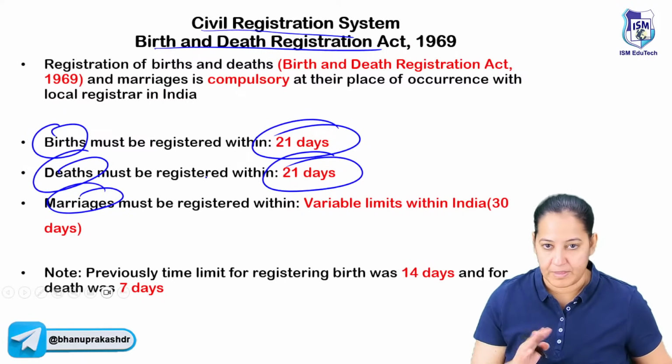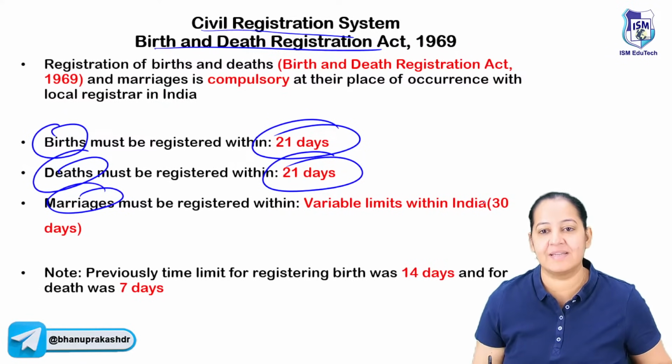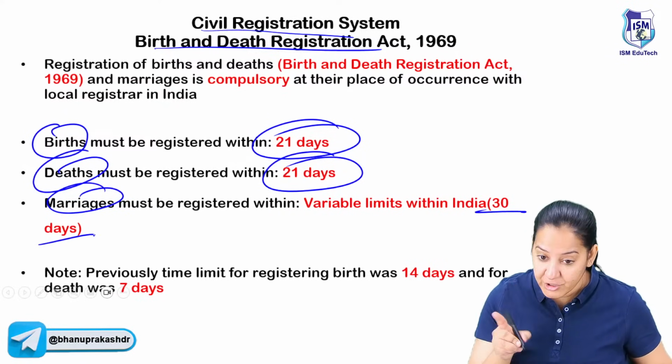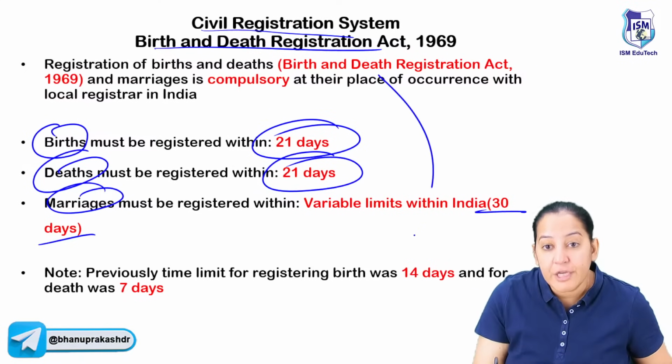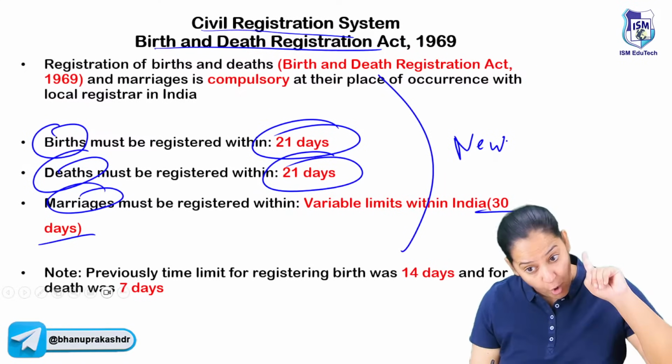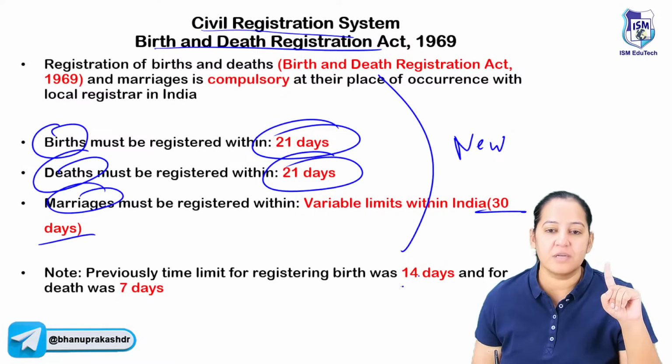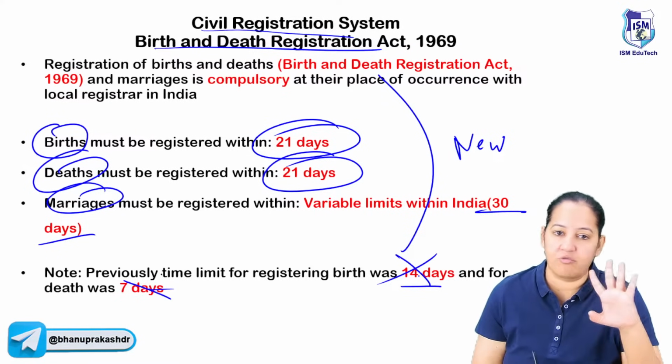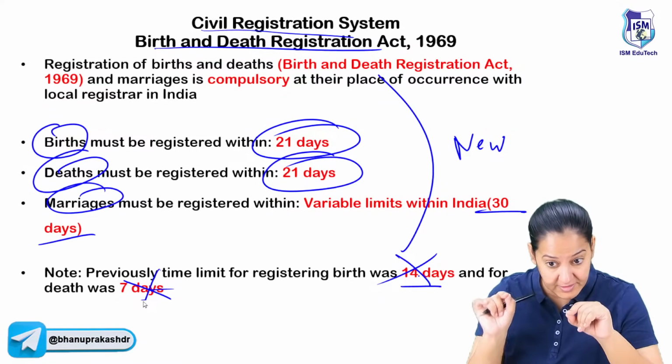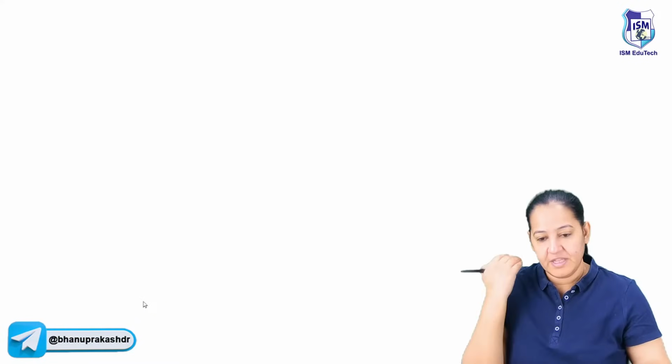Marriages vary from place to place, but in most places in India, it is within 30 days. So marriage should be registered within 30 days. These are the new guidelines. According to the old guidelines, birth should be registered in 14 days and death within 7. These are not followed. So if these are coming in the options, don't follow them. Tell me the new guidelines.